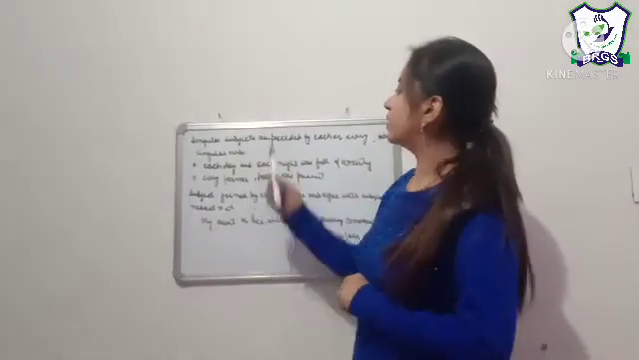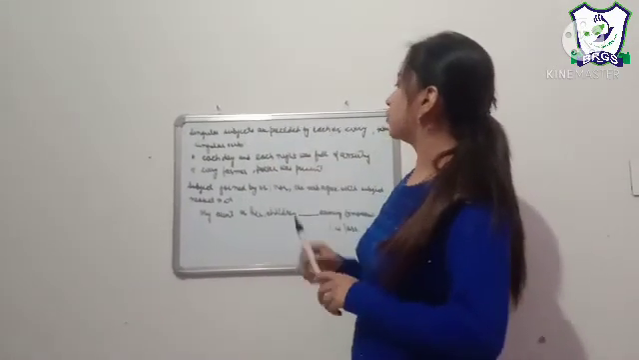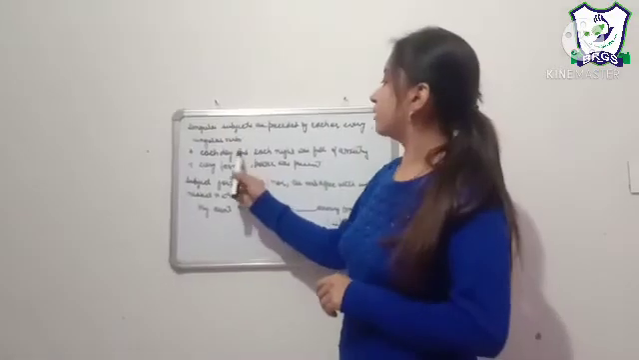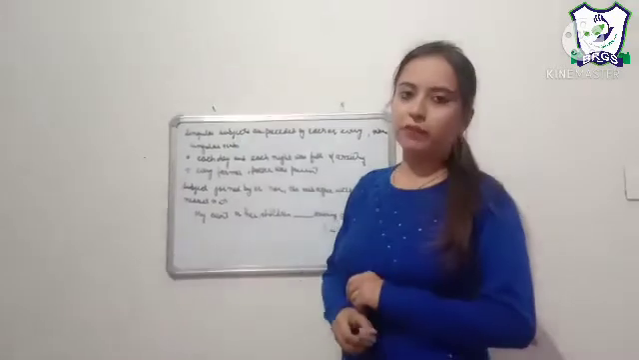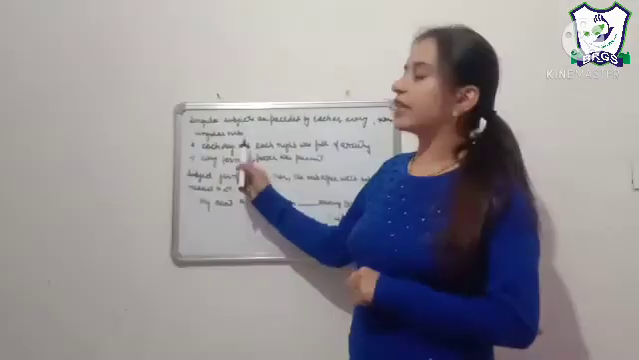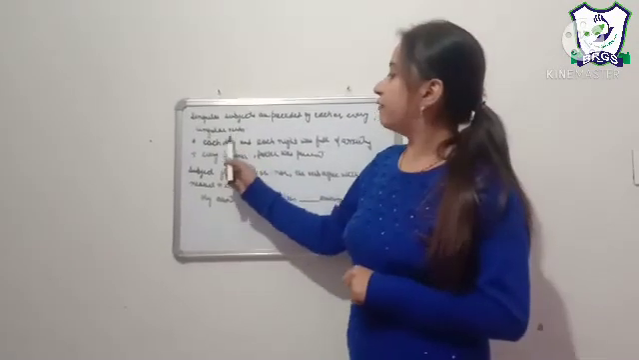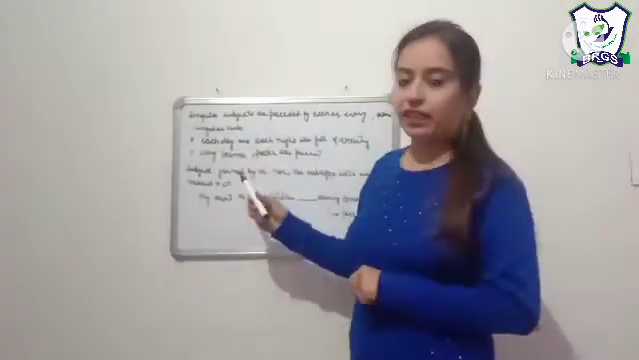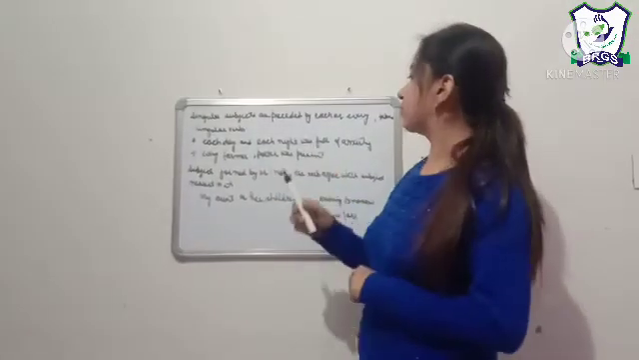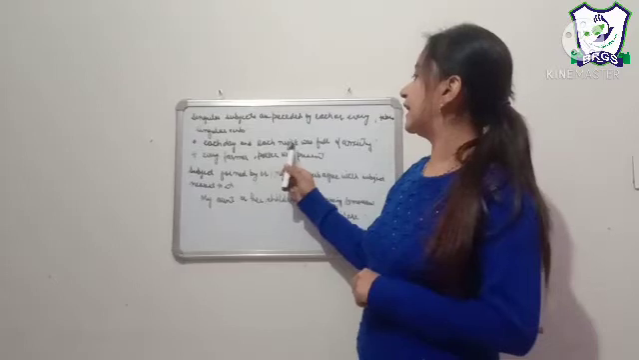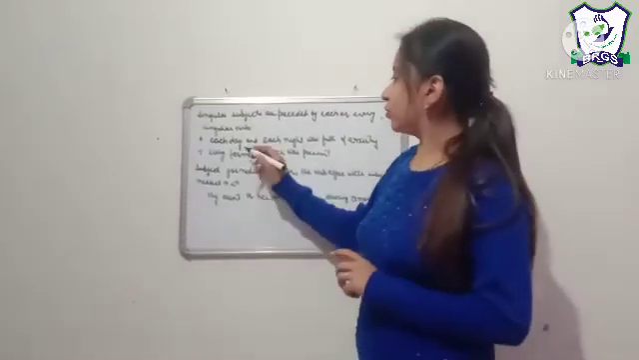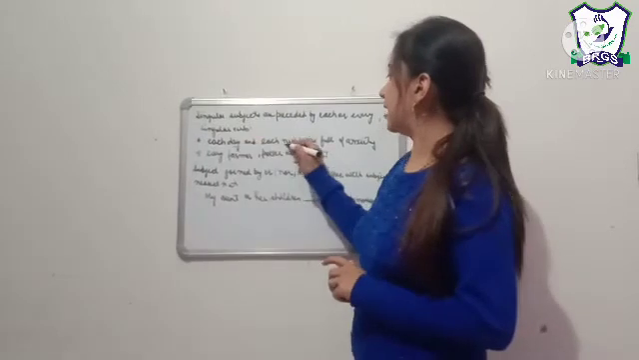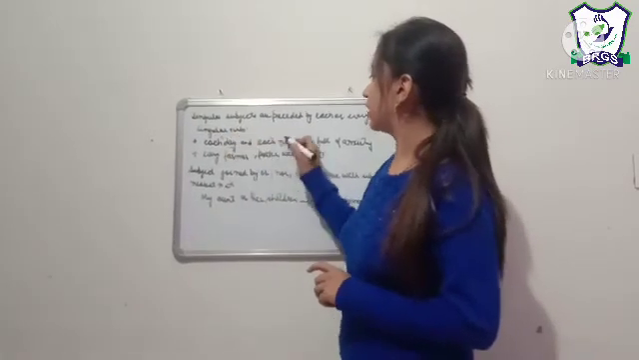When our singular subjects are preceded by each or every, that means before our singular subject, if we put each or every, it will take a singular verb. For example, each day and each night was full of anxiety. So with our subjects day and night, we have put each.